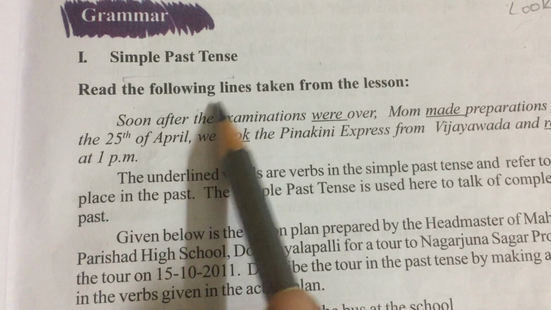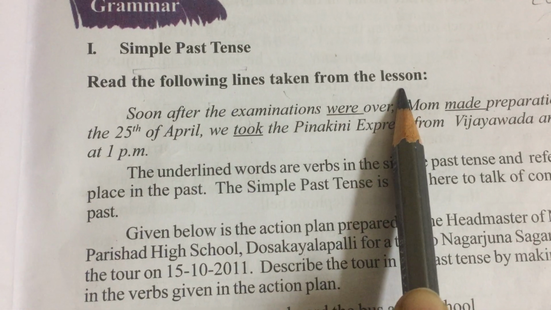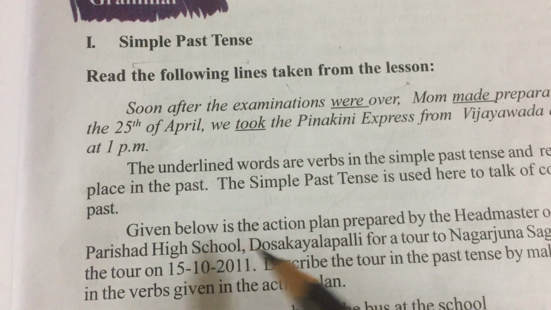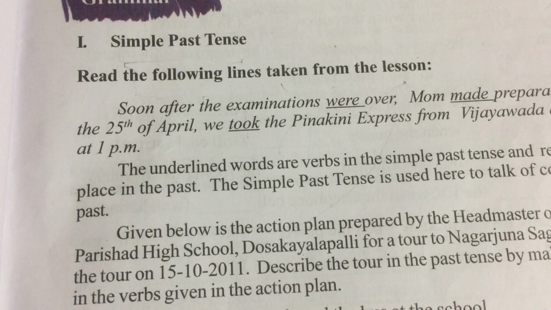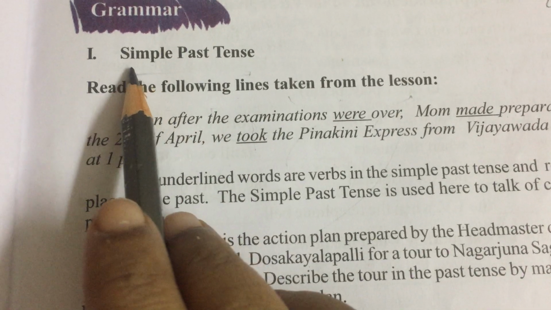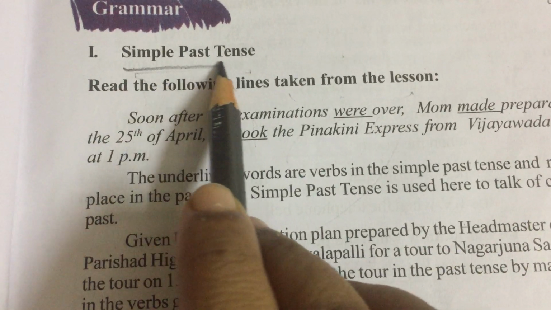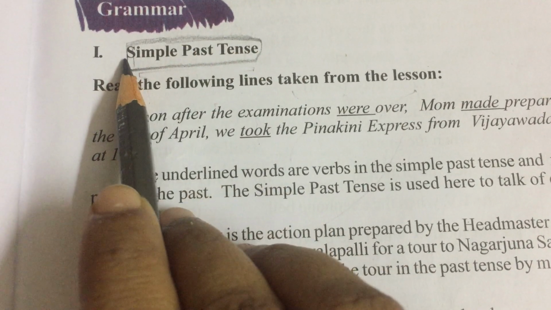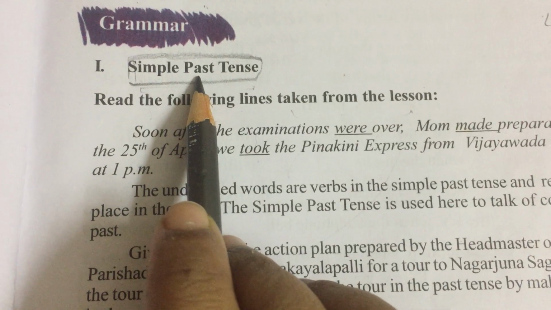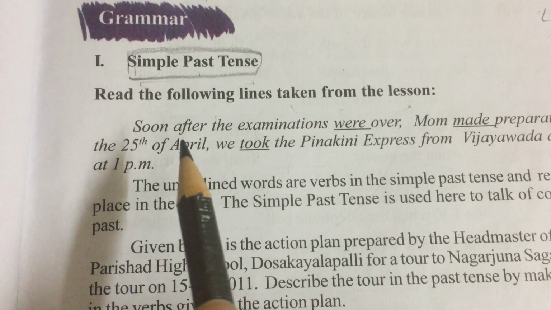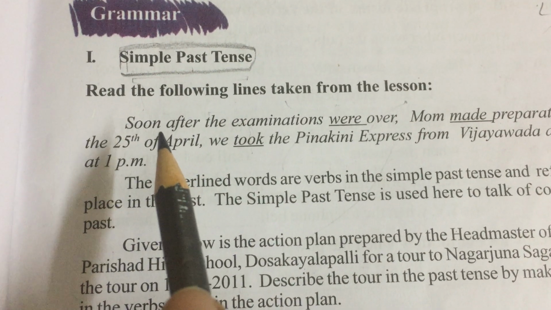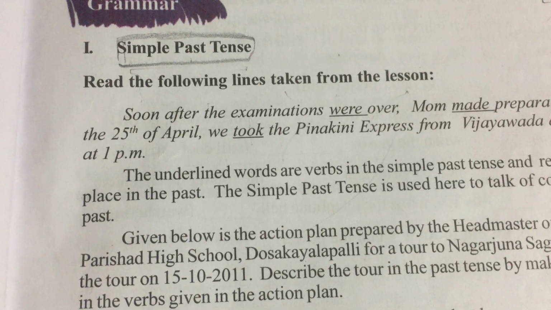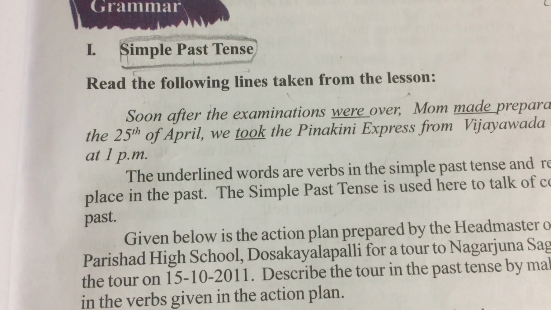Okay, read the following lines taken from the lesson. So just read these lines and then we'll see what it means. And here it is talking about simple past tense. So you have to understand what is simple past tense. Simple past means we are talking about an action that has happened. It could be just a happened action, or an action that happens every day but it just happens.